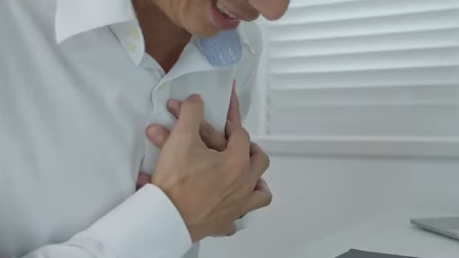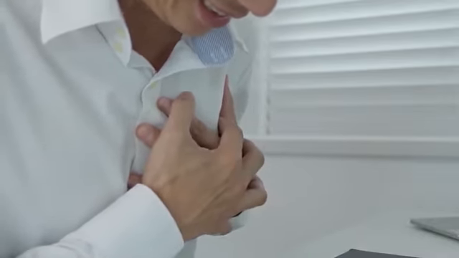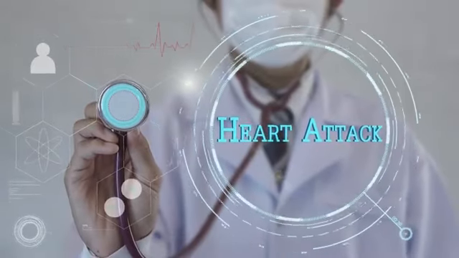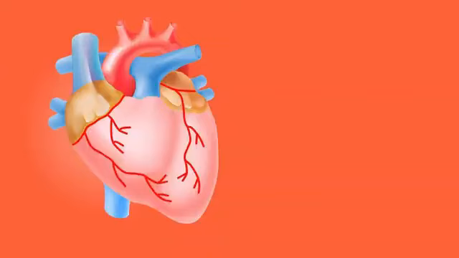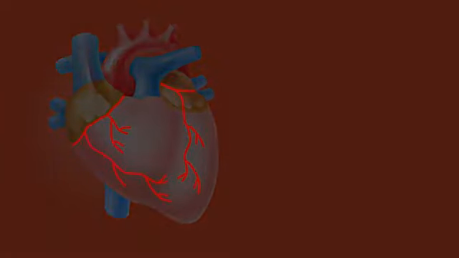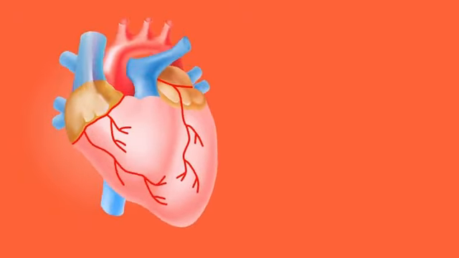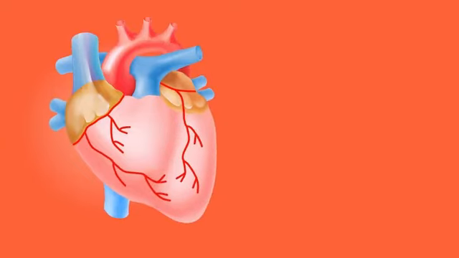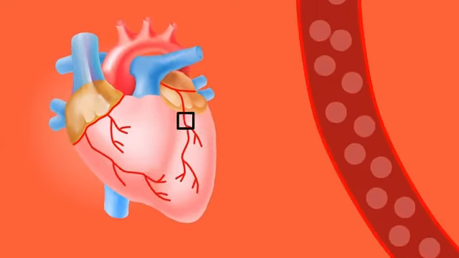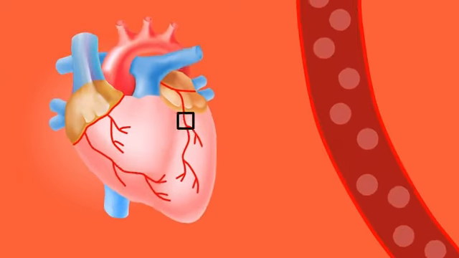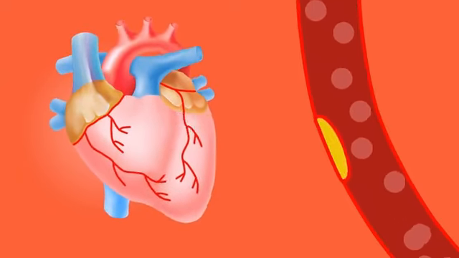What is a heart attack? A heart attack, medically known as a myocardial infarction, occurs when the blood flow to a part of the heart muscle becomes blocked. The heart muscle, like any muscle in the body, needs a constant supply of oxygen-rich blood to function properly. This blood is delivered through the coronary arteries. When one or more of these arteries become blocked or narrowed, the flow of blood is compromised, which can lead to damage or death of the heart muscle.